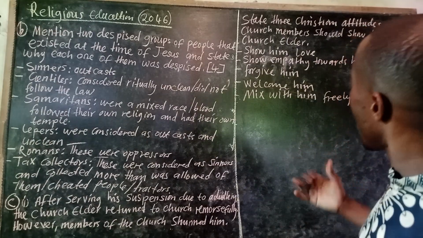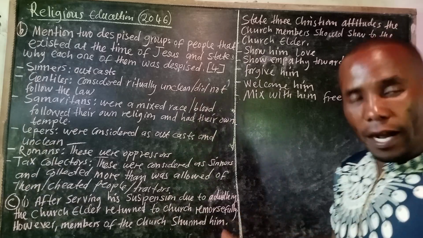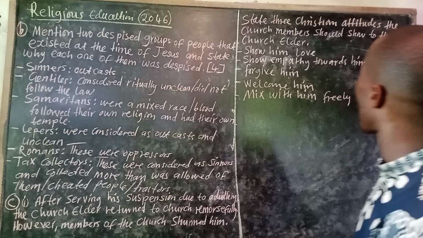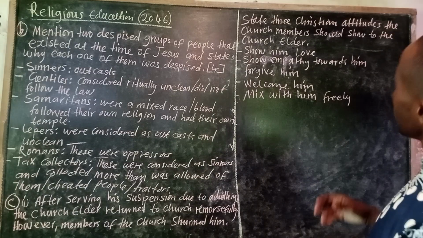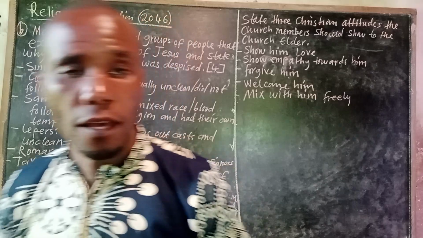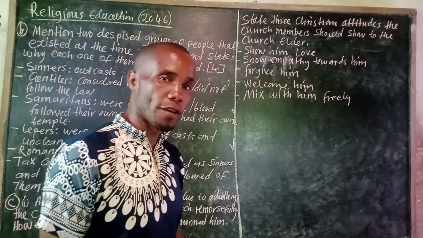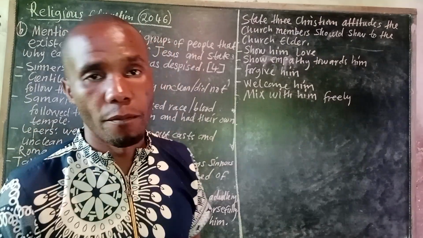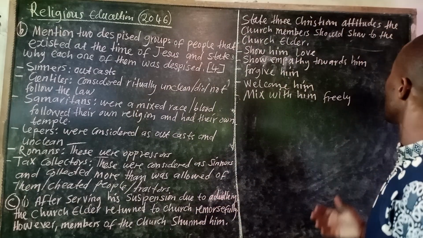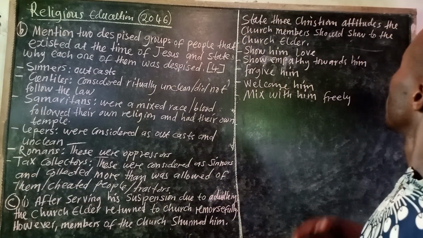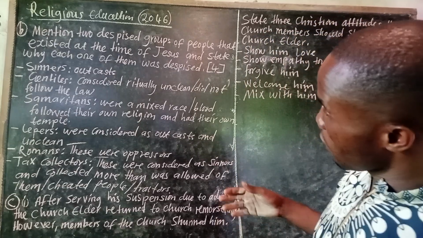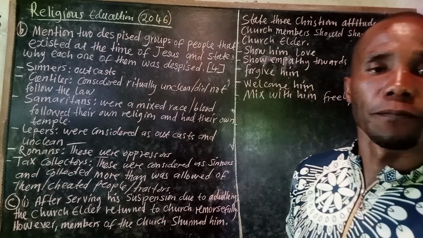Then the other attitude is welcome him. Instead of shunning him, we have to welcome him. Then the other attitude is mix with him freely. Very, very important. So these are some of the Christian attitudes the church members should show the church elder who once sinned.